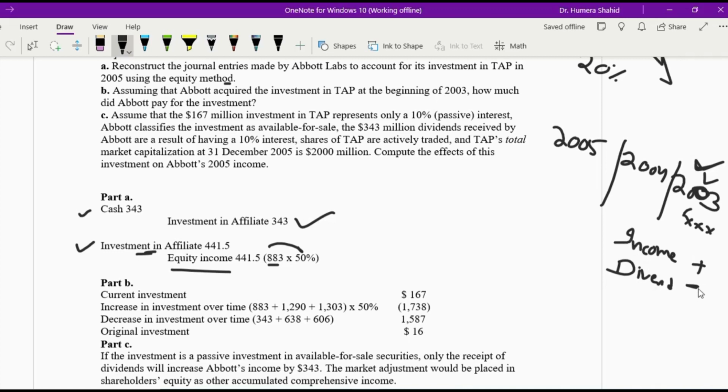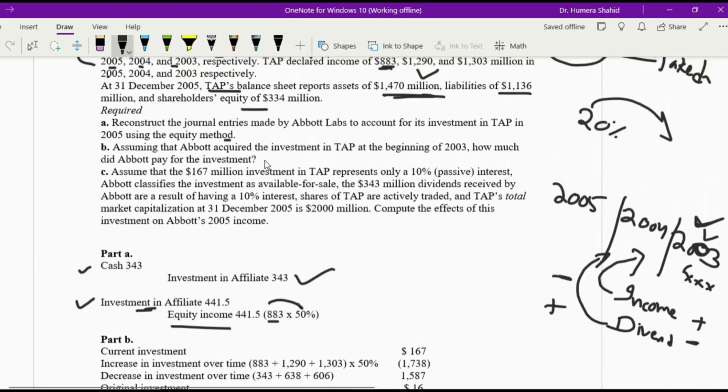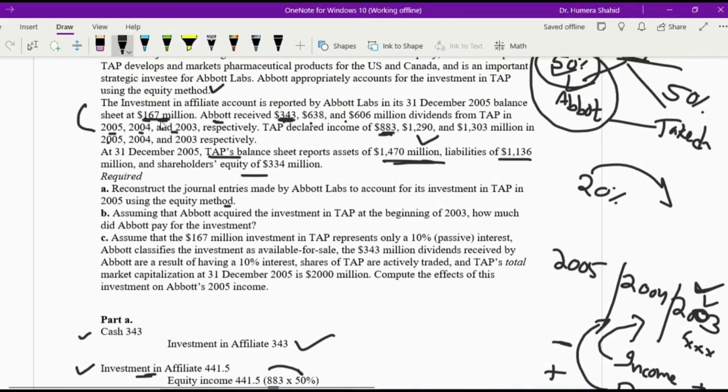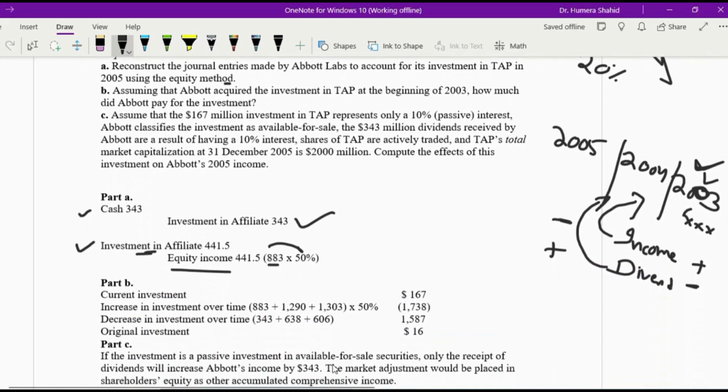So if we do the reverse, let's subtract all the income which we already added, and let's add back all the dividends which we deducted. By doing the reversal, we will be able to know what the original investment was. So let's do that. The current investment, the ending balance they showed us in the question, is 167. So 167 is the current balance.